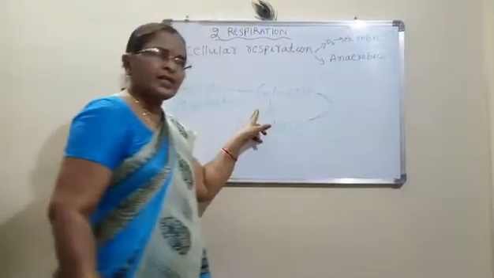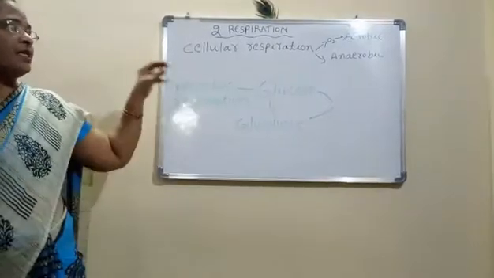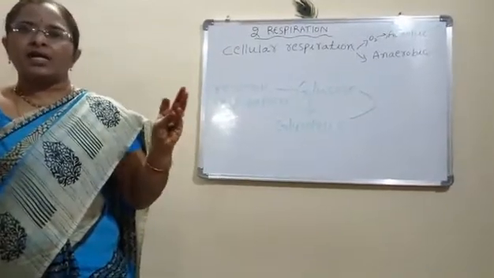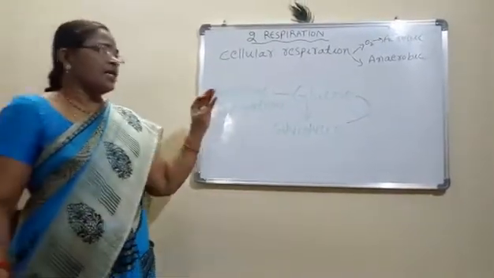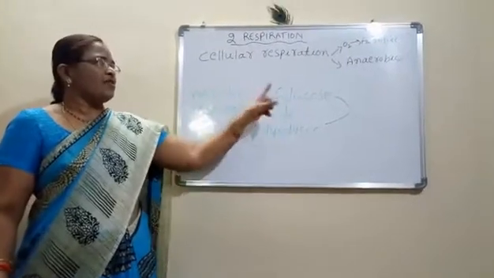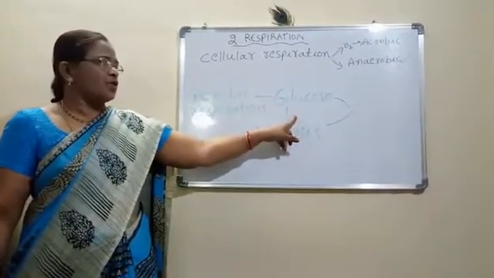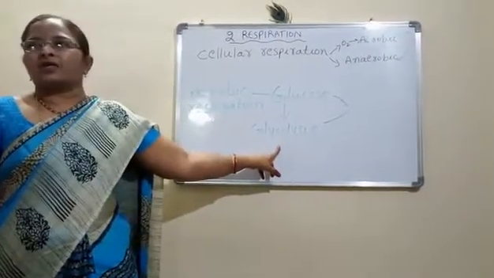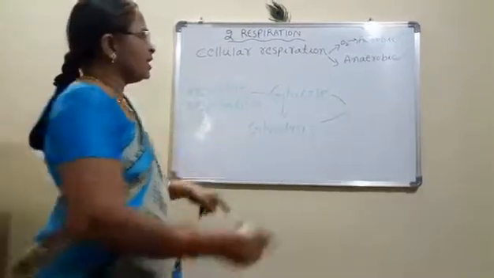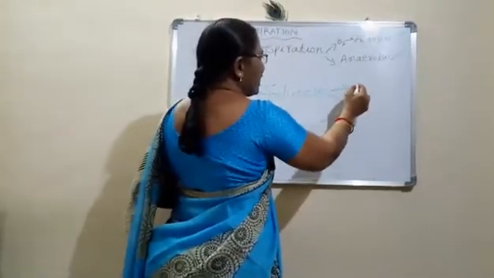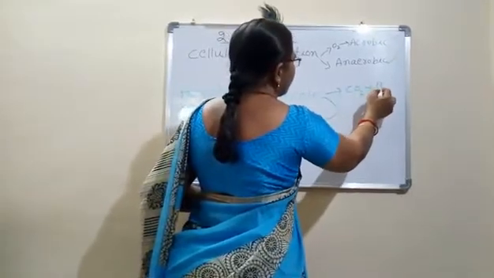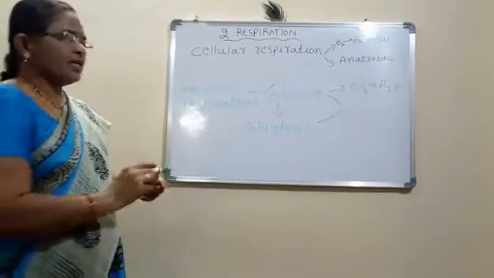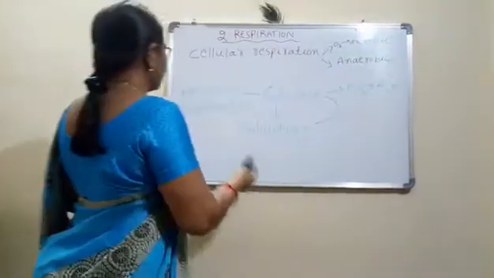well as anaerobic respirations. That means the respiration is of two types, aerobic, that means in the presence of oxygen, and anaerobic, without oxygen. Even though there are two processes, the first step in respiration is common for both types of respirations. The first step is glycolysis. So here in aerobic respiration the end products are carbon dioxide and water. Okay, is it clear? After that we will discuss the anaerobic respiration.